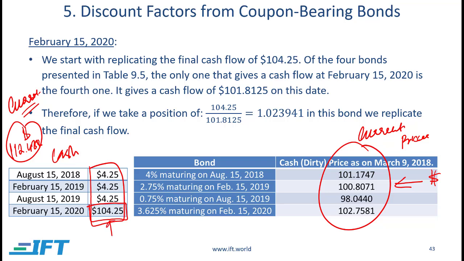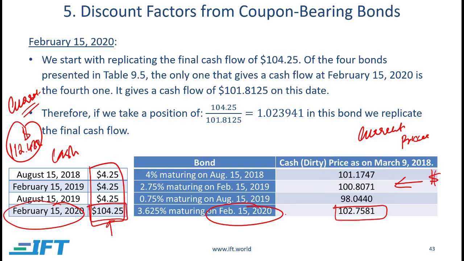Now let's start with this last cash flow, 104.25. If I want that 104.25 on the same date, the 15th of February, I can use this last bond, which is currently trading at 102.75. But how much do I want from that? What is it going to give me on that date? On the 15th of February, of course, it's going to give me the face value and the last coupon.